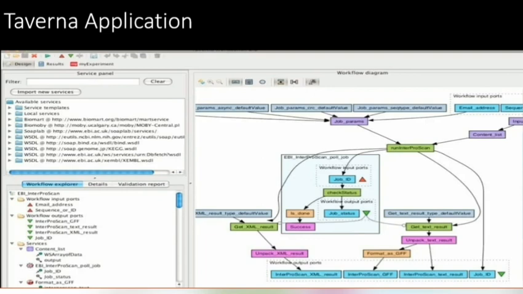Then comes your Taverna application. This is used in the scientific field. It's used in astronomy, research, and other purposes.